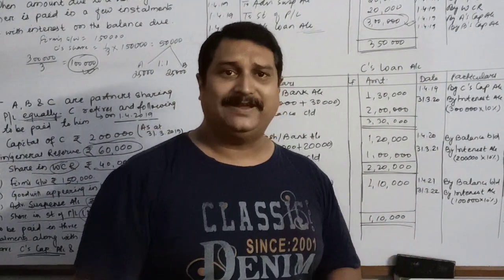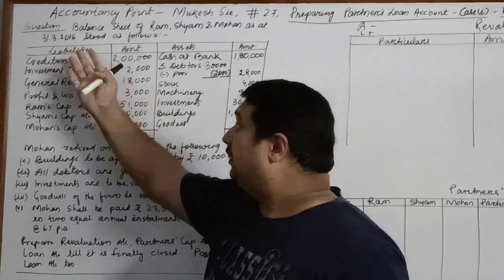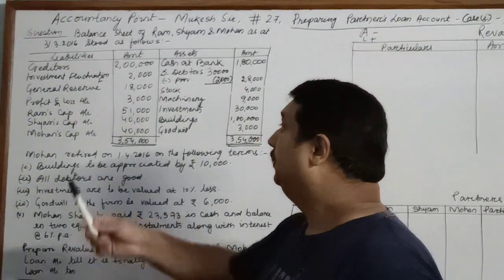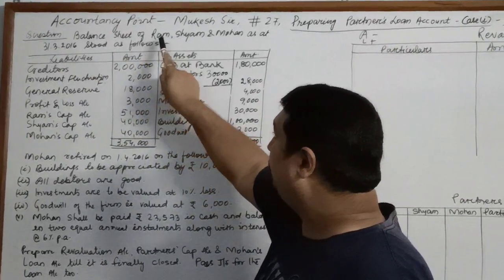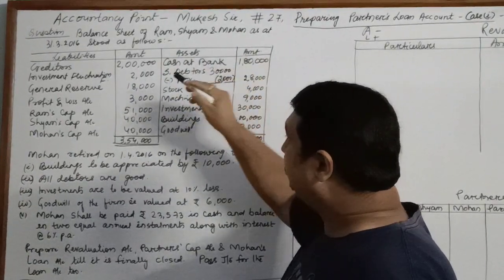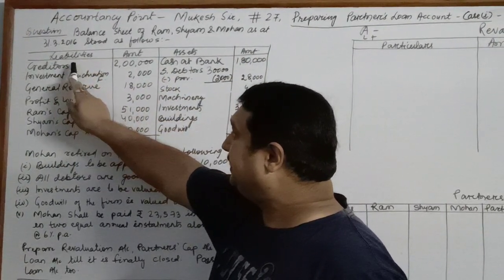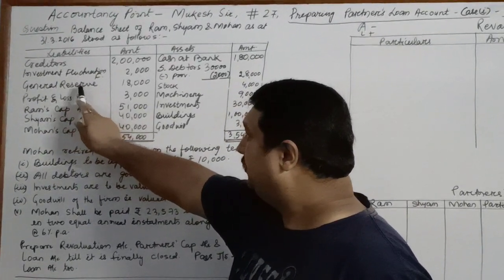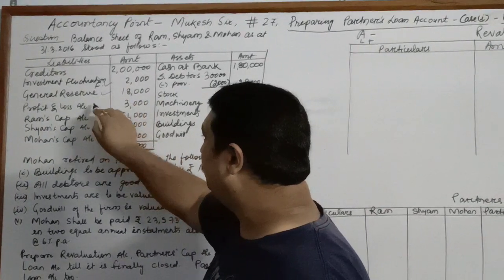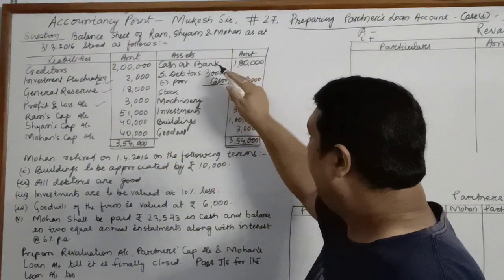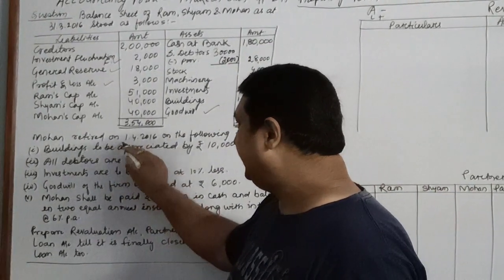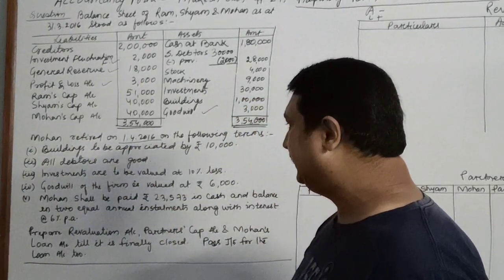We will see a complete question now. So children, this is the question which I have taken in order to make the loan account clear to you once again. This is a complete question where there are 3 partners, Ram, Shyam and Mohan, and their balance sheet as at 31st March 2016 says creditors, investment fluctuation fund, general reserve, profit and loss account. As you know, this will be distributed, this will be distributed, this will be distributed, and then on the asset side you have goodwill. This will be written off. The question says that Mohan retired on 1st April 2016.